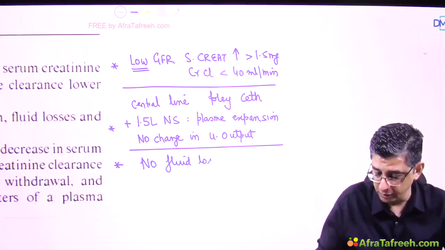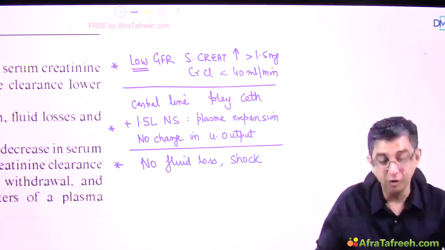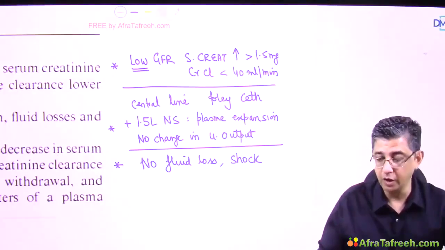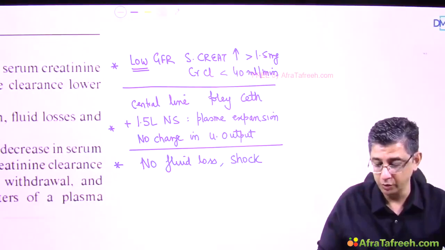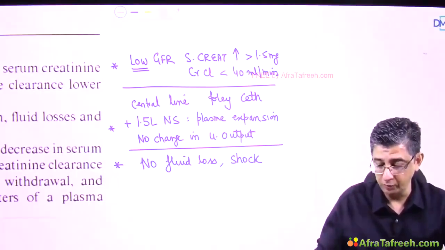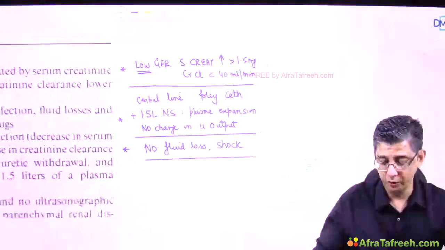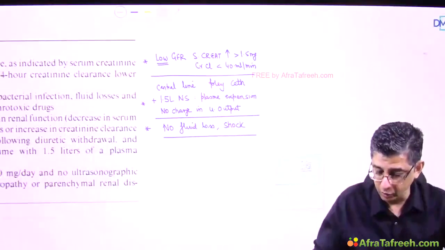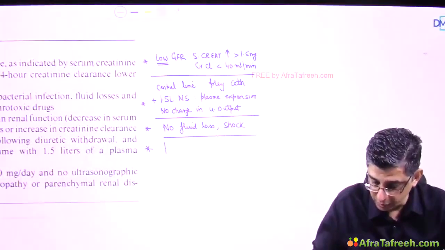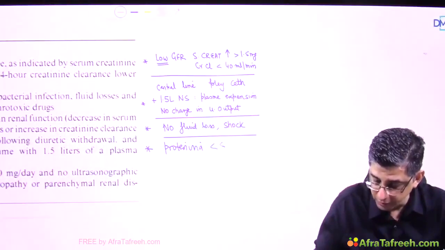I need to demonstrate that there is no presence of any other cause of an underperfused kidney, like cardiogenic shock or neurogenic shock. So I'm trying to rule out other pre-renal causes which are possibly affecting the kidney parenchyma, and they are obviously to be excluded. Then I also need to demonstrate that there is presence of proteinuria, but the magnitude of proteinuria should be less than 500 milligram per day.